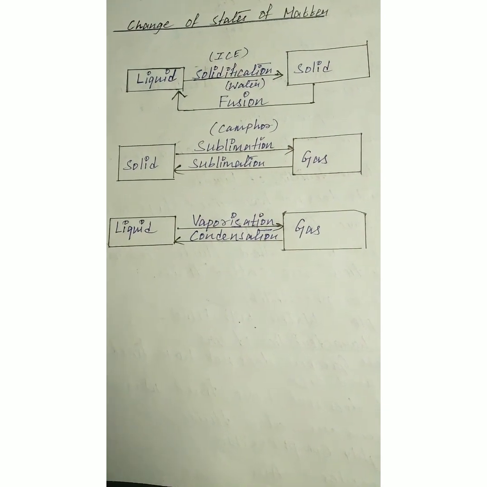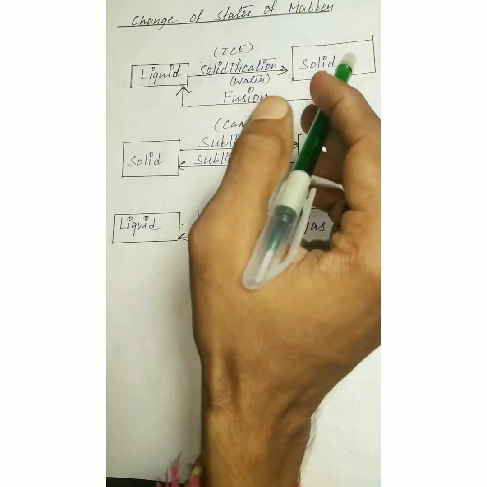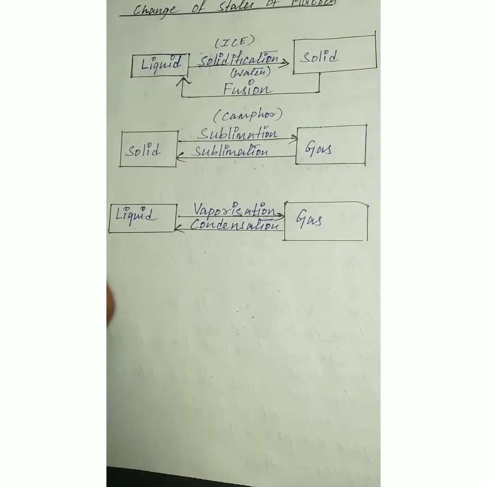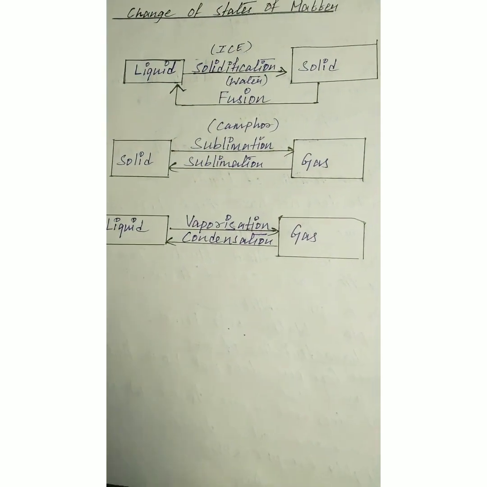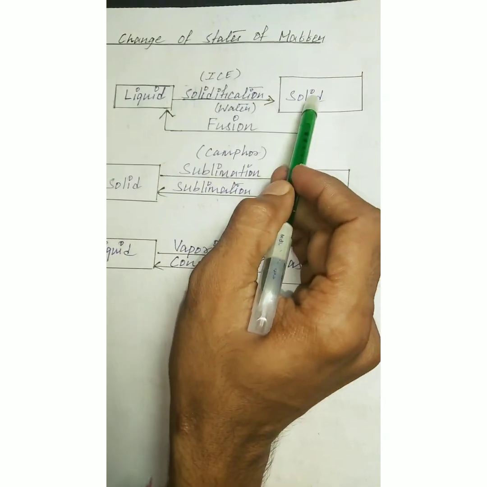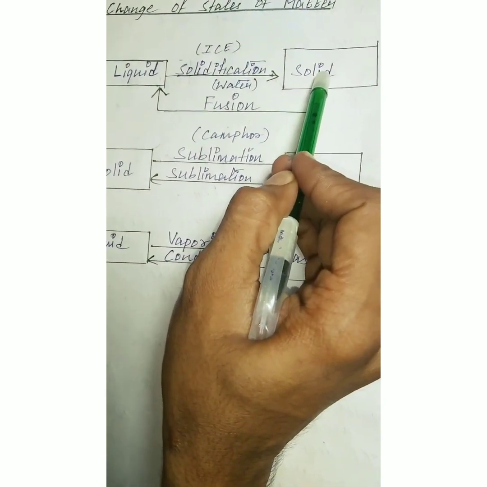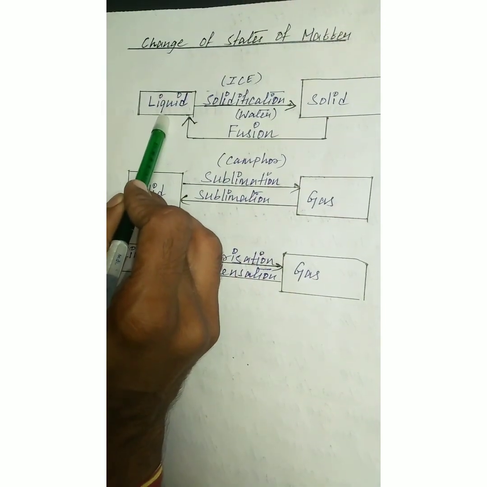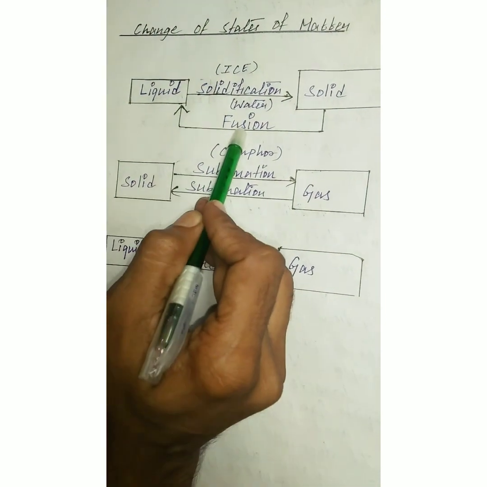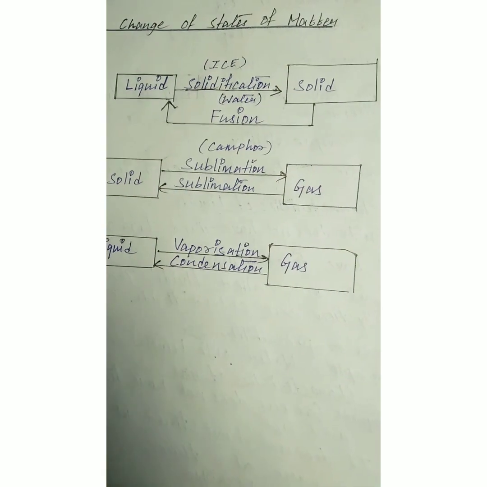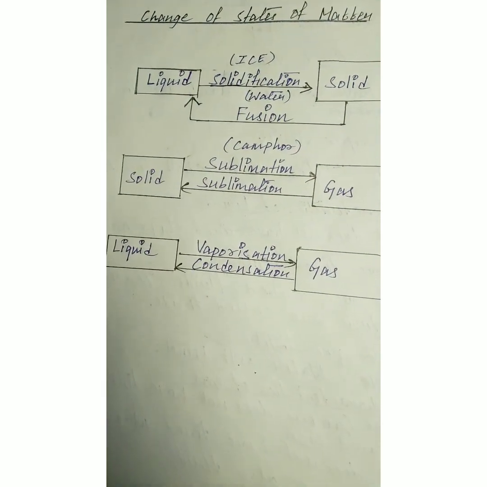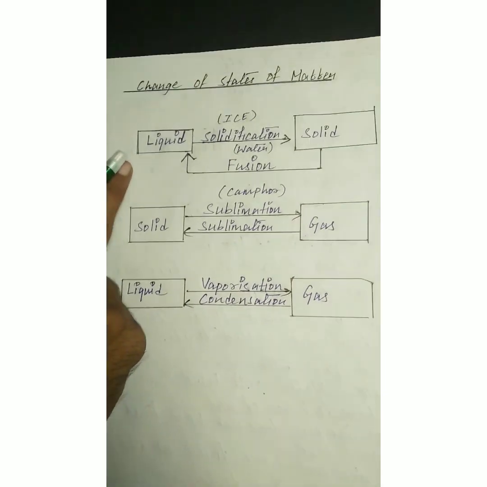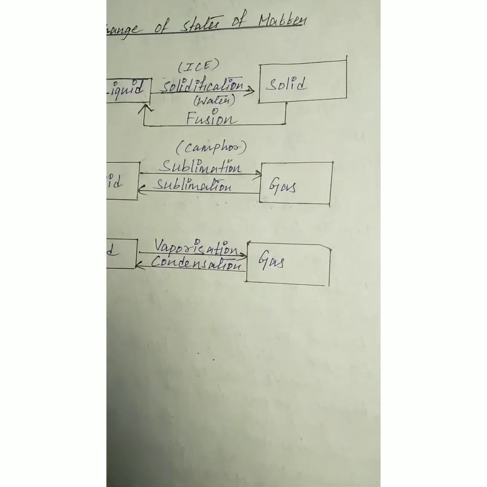For example, water converting into an ice cube is an example of solidification. Like that, solid directly converting into liquid state is called fusion. Just the reverse, the ice cube converting into water is called fusion.